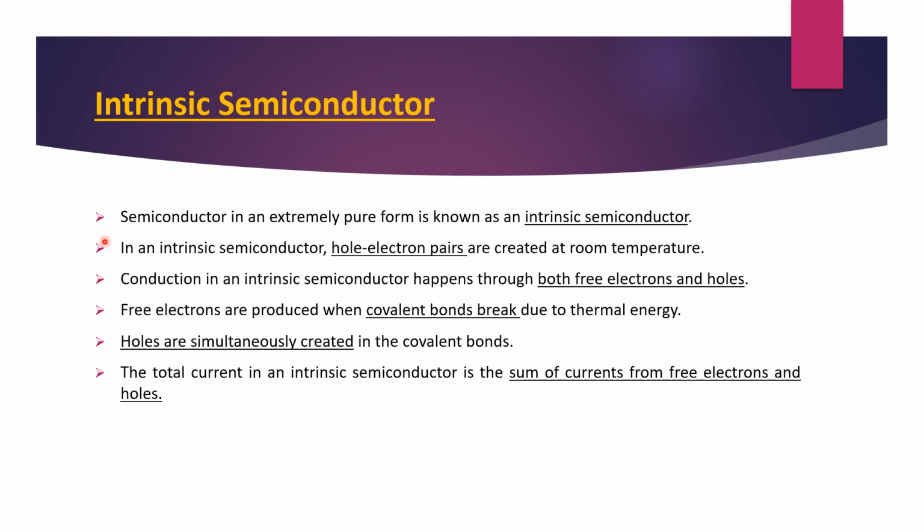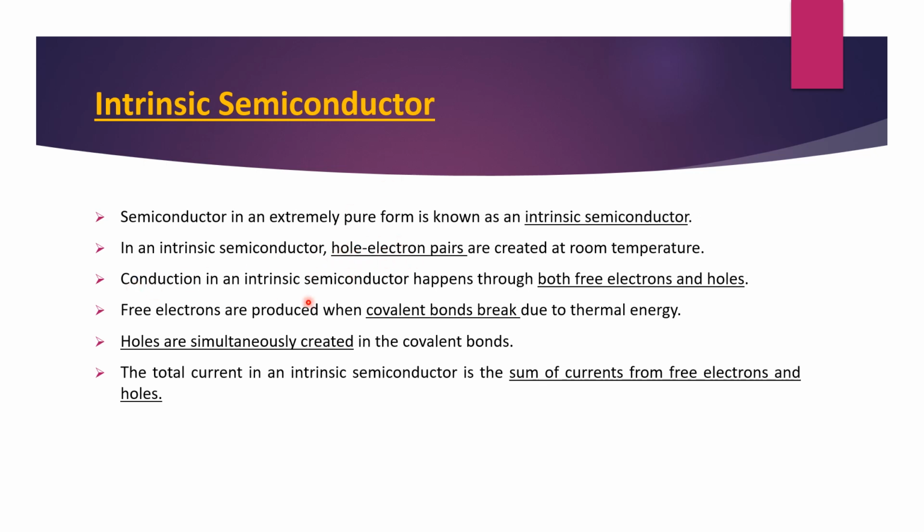So what exactly happens in intrinsic semiconductors? We'll have a quick review. In an intrinsic semiconductor, hole and electron pairs are created at room temperature. This is something we have already studied. Room temperature is a kind of thermal energy which excites the electrons and breaks the covalent bonds. Whenever an electron is set free, simultaneously a hole is also created. Why and how this happens, I have given in detail in the last video. If you haven't watched, please go and watch, because you will get clarification about every point.